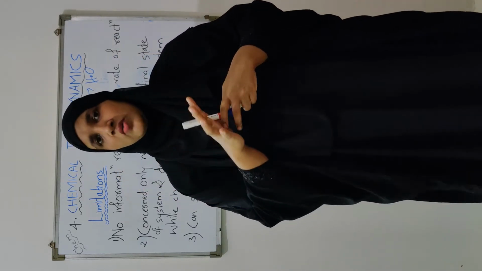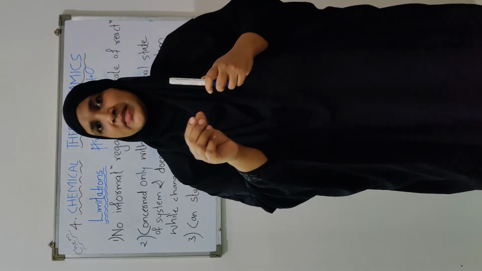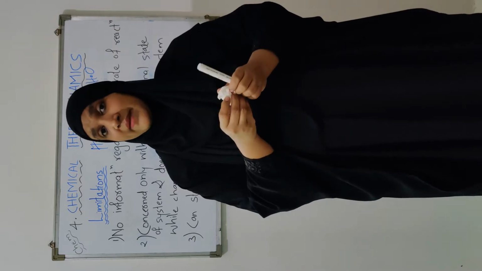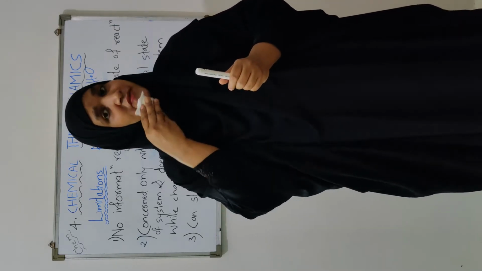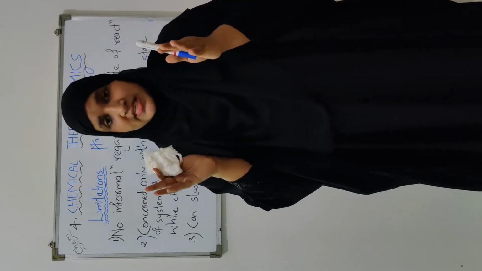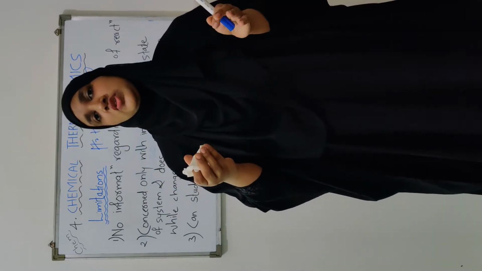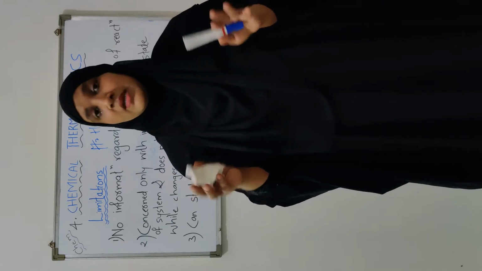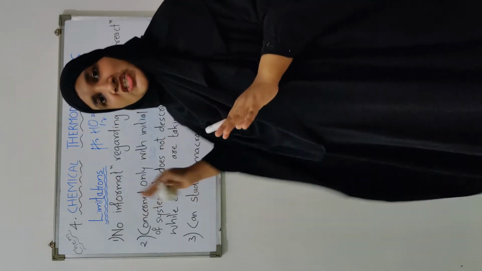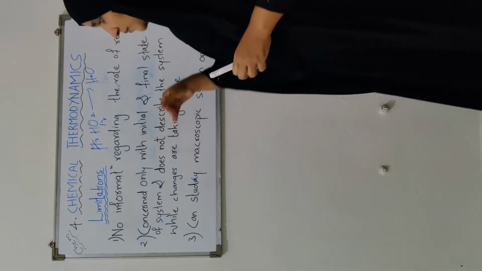You are not going to do the thermodynamic study on a very small scale, what is happening at the molecular level or atomic level. That we are not going to study in thermodynamics. So the system which we are considering should be a macroscopic system, not a microscopic system. These are the three limitations of chemical thermodynamics.